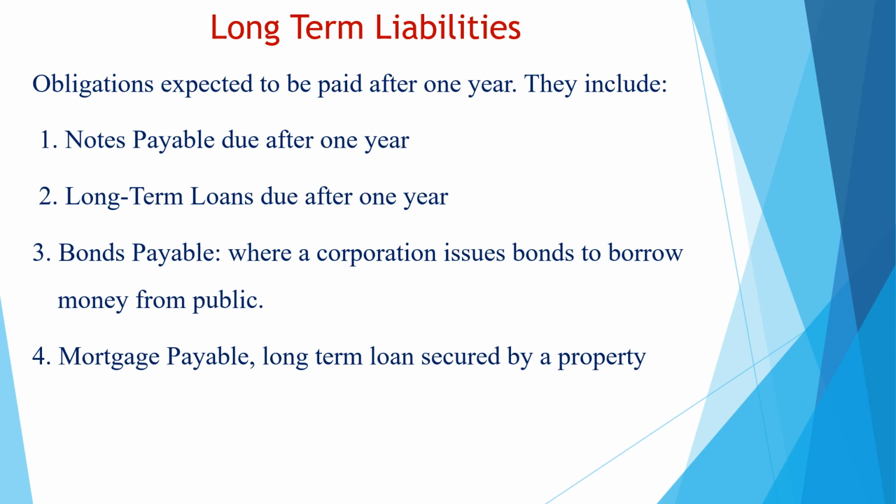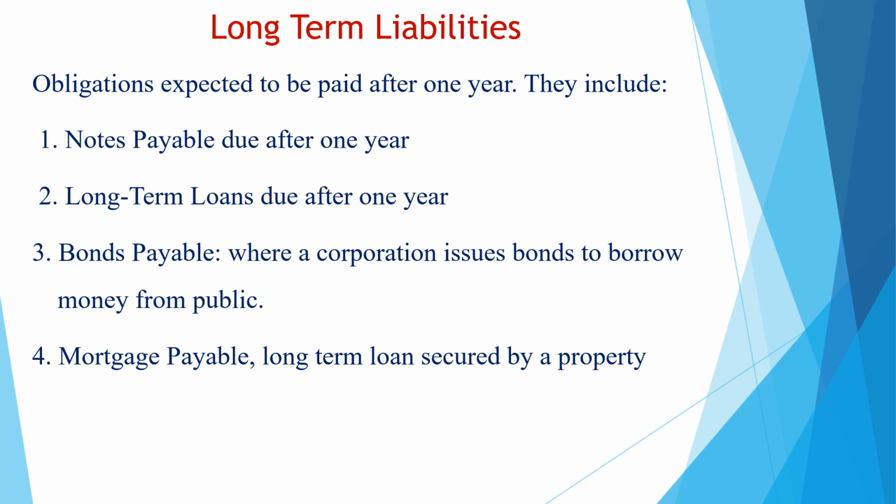The third type of long-term liabilities is the bonds payable. Corporations and governments may issue bonds payable to finance their activities. So they issue bonds payable when they need cash. Bonds payable are usually issued for long-term periods, and they have a due date. They should be paid on this due date, and they bear interest as well.